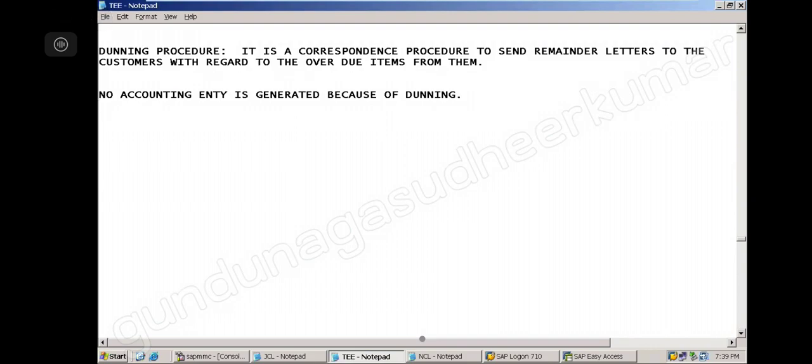Because Dunning is just a correspondence procedure. It is not connected with FI in any way, right? It's just a procedure to send the letter. It will not impact our books. Now, interest calculation was there. Now we are able to post the entry, right? When I do the interest calculation, my entry is getting posted, no? Correct. But when I am doing Dunning, no accounting entry is posted, right? So it has got nothing to do with FI. It is just a correspondence result. So no accounting entry is generated because of Dunning. Okay? No doubt.